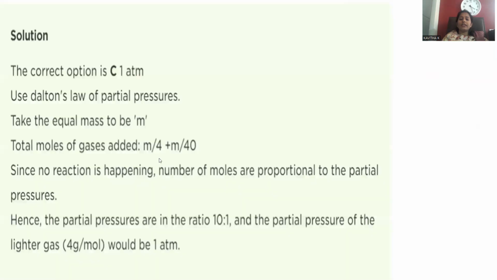Mass by molecular weight. For the first gas the molecular weight is 4, and for the second the molecular weight is 40. If we add these two, we will obtain the total moles. Since no reaction is happening, the number of moles is proportional to the partial pressures. Here we are not reacting these gases. That's the reason why, however many moles are there, to that extent the partial pressures will be there. M by 4 plus M by 40. If you take the ratio, it comes in the 10:1 ratio.